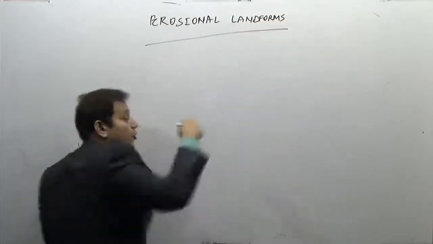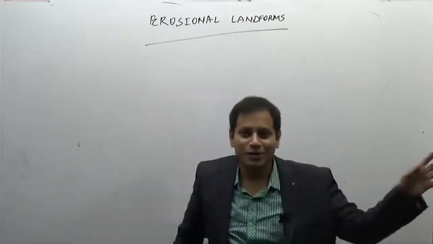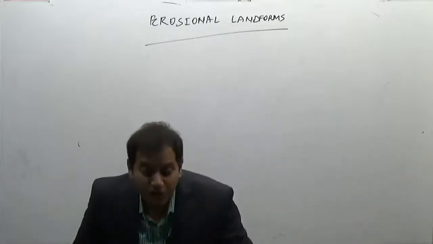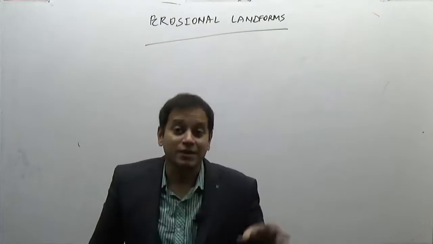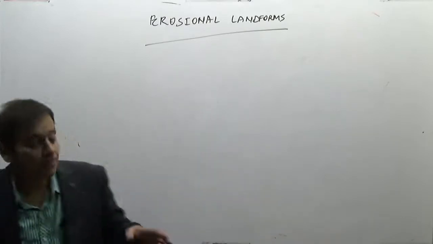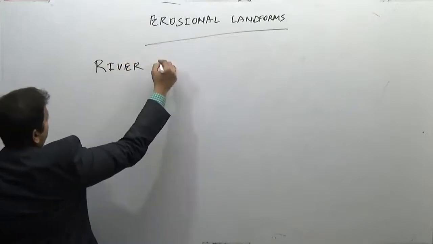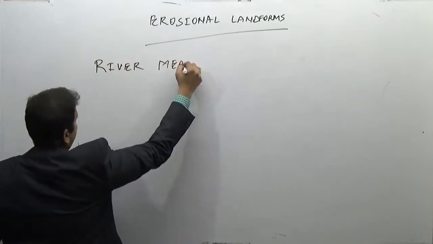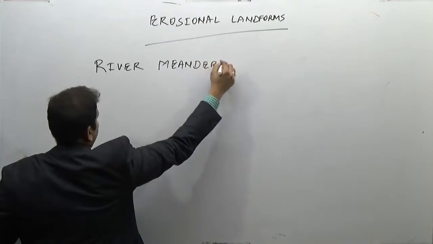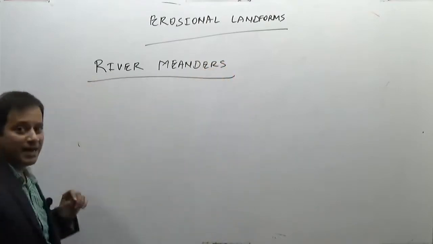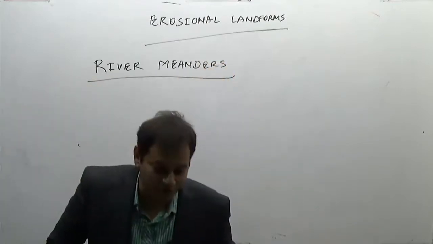And I told you, go to the waterfall because I missed something. In the erosional landforms, the next topic is the river meanders. What are these river meanders and why are they erosional landforms?